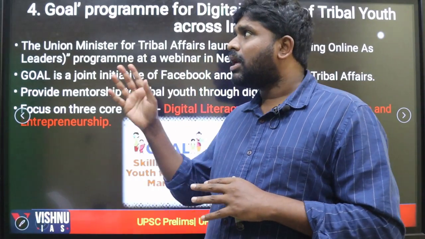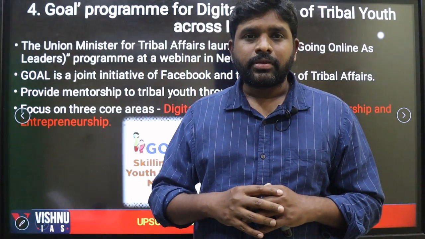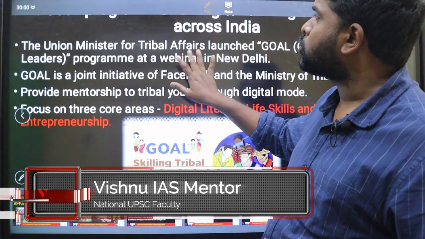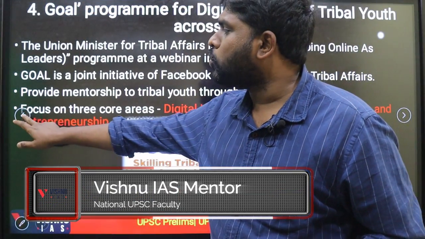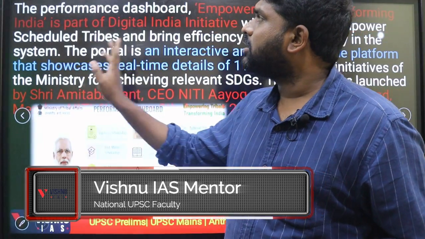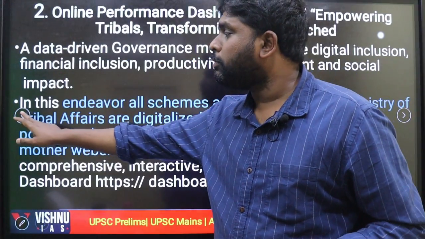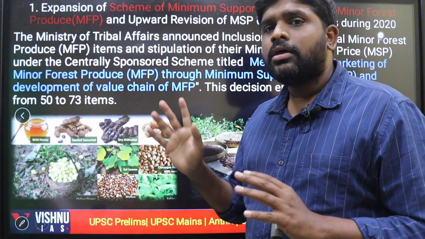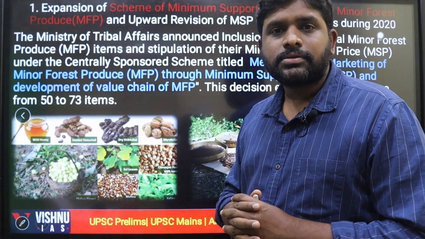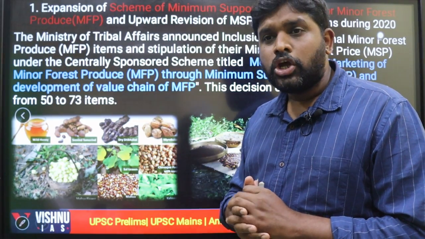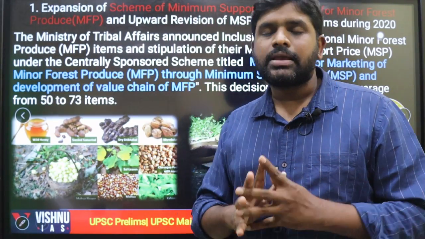Number 4, the GOAL scheme. Coming from the back side, for revision: first GOAL, third the Swasthya portal, and the next is the performance dashboard to trace the performance of 11 schemes, and the first one is about the minimum support price.